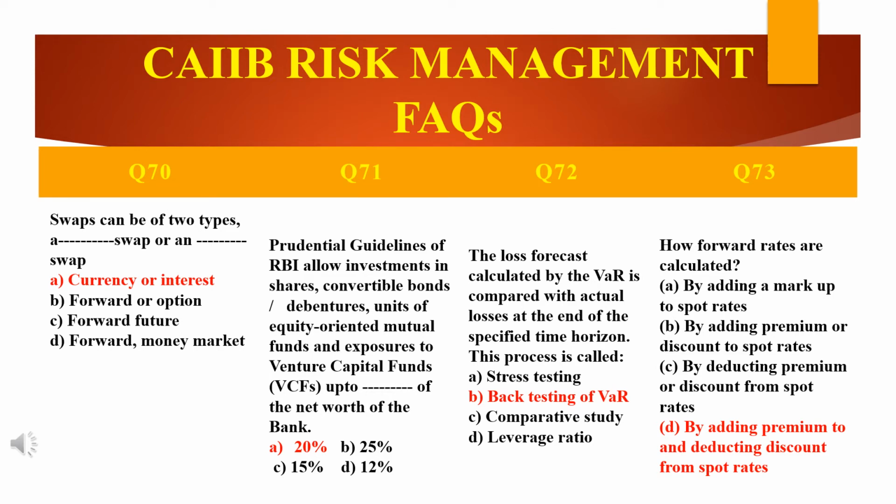This process is called back testing. Why? Because back testing is simply a process of comparing the results predicted by a model, here the VaR model, with the actual loss. The loss forecast that the VaR has predicted will be compared with the actual loss for a specific time horizon. That is called back testing. Back testing of VaR is the answer.